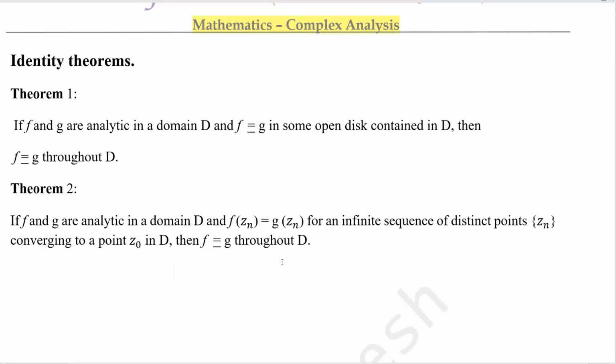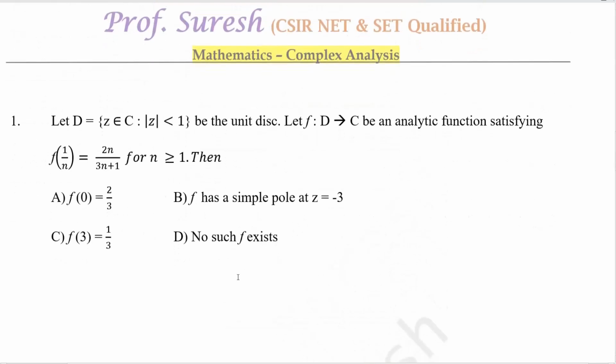Throughout, D means for all the points in D. This type is also very important, repeatedly asked. Let D be the set of all z such that modulus of z is less than 1. This is called the unit disk. Let f from D to C, where C means the set of complex numbers,